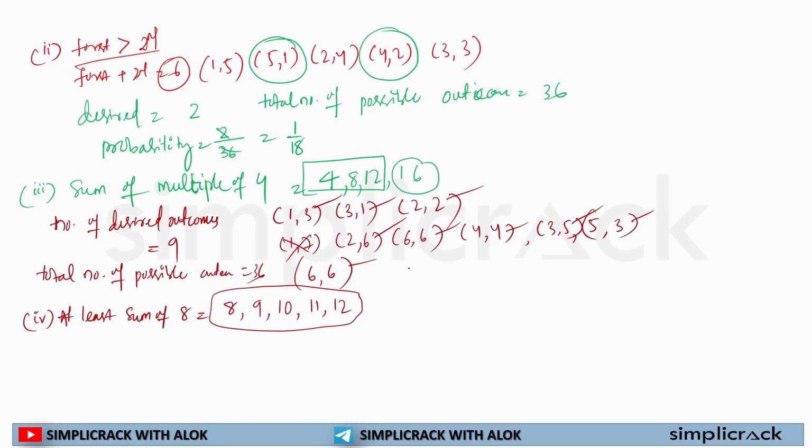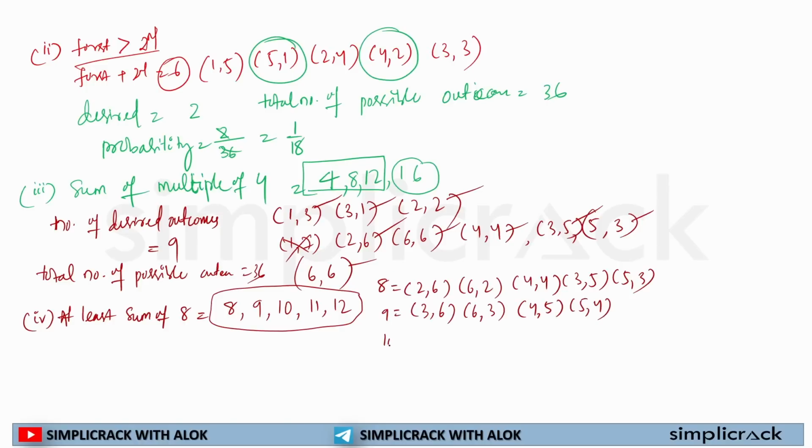So for 8, the possibilities will be 2,6; 6,2; 4,4; 3,5 and 5,3. For 9, it will be 3,6; 6,3; 4,5 and 5,4. This is for 8. This is for 9. For 10, it will be 5,5; 4,6; 6,4. For 11, it will be 5,6; 6,5. For 12, it will be 6,6.